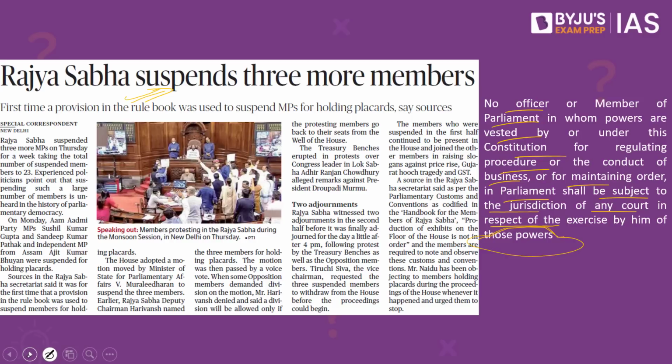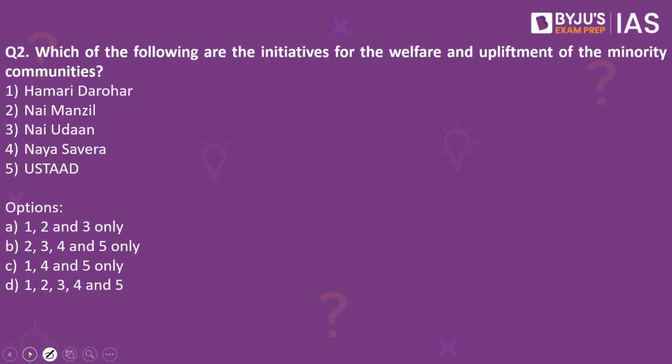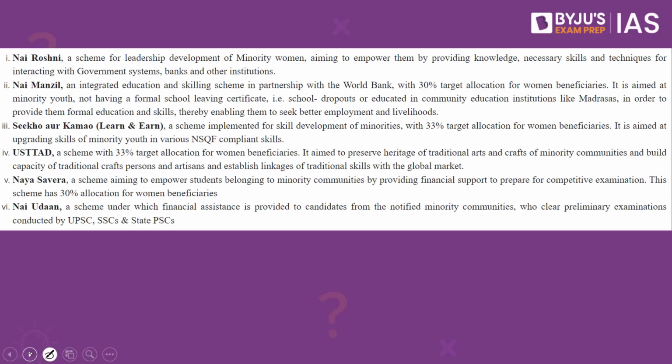Now let's look into the next practice question. Which of the following are the initiatives for the welfare and upliftment of the minority communities? Hamari Darohar, Nayi Manzil, Nayi Udan, Naya Savera, Ustad. The answer to this is 1, 2, 3, 4 and 5. Why have we taken this practice question? Because this article on the PIB makes a reference to the initiatives taken by the Government of India for the empowerment of the minority communities.